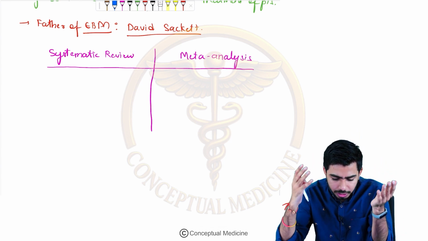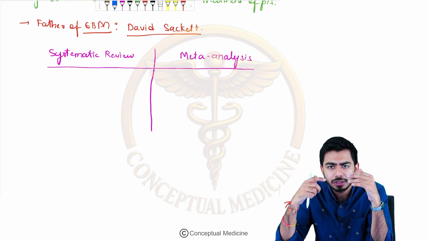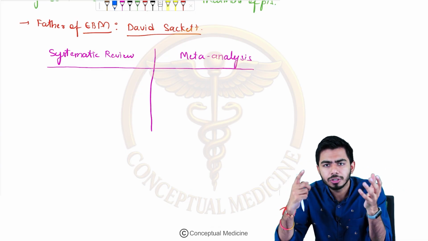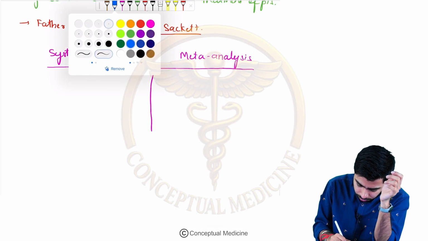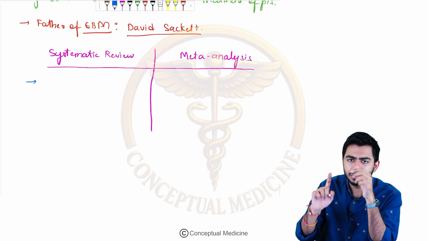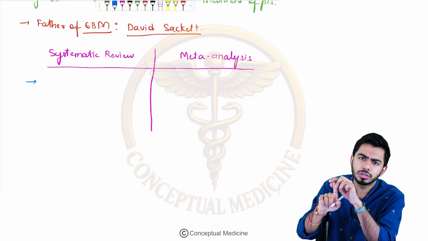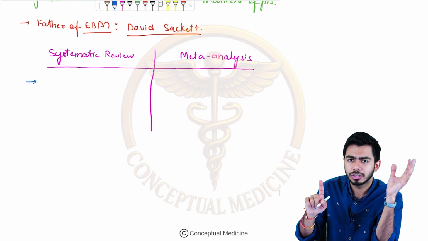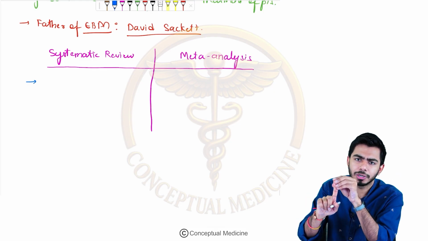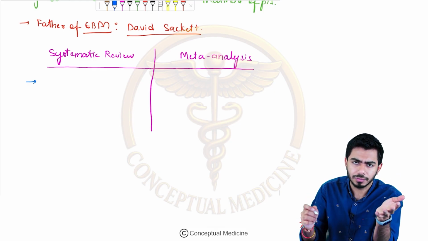So I have this particular question, I will be locating my research, and analyzing my research to study this topic. That is called a systematic review, right?